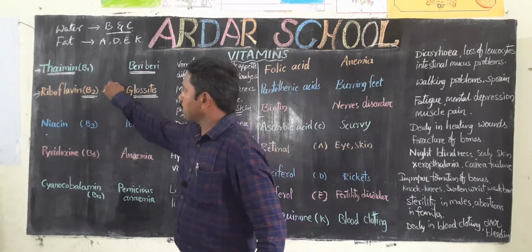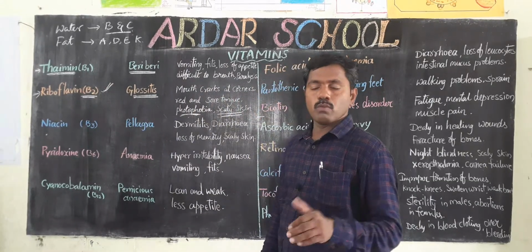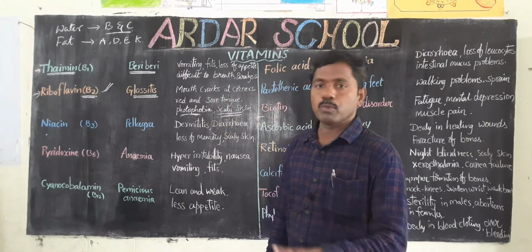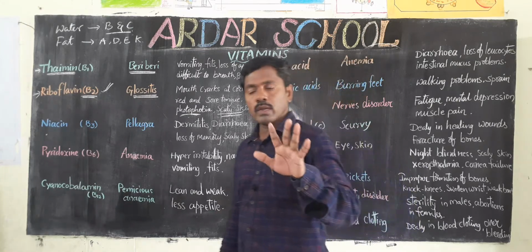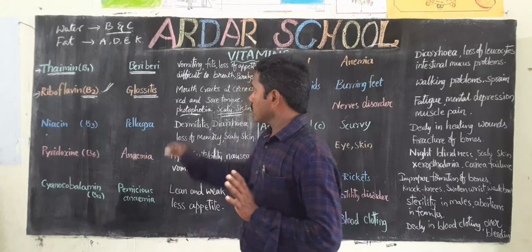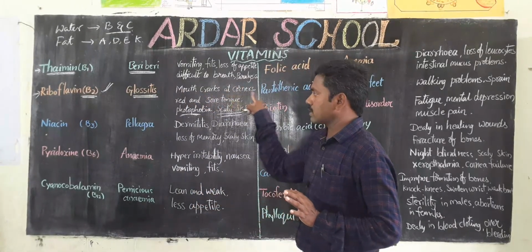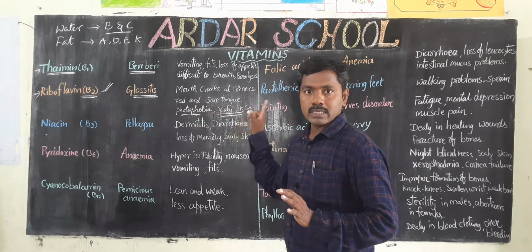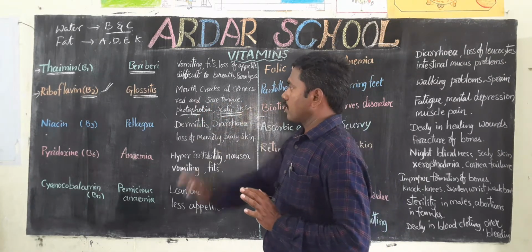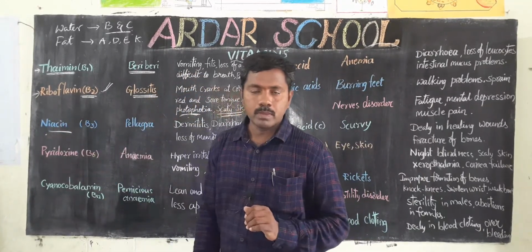Riboflavin, B2 vitamin, is very important from the examination point of view. 1 or 2 marks is compulsory, so if you learn this table, you get 1 or 2 marks. Glossitis; symptoms: mouth cracks at corners, red and sore tongue, photophobia, scaly skin. That is riboflavin.